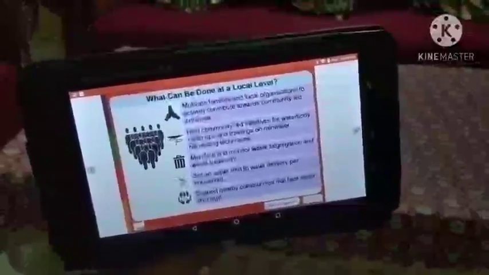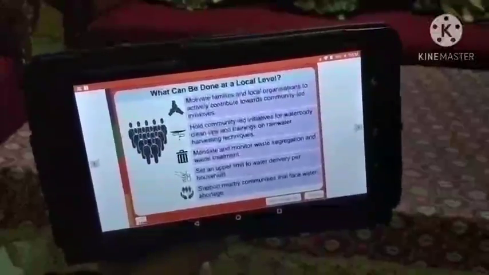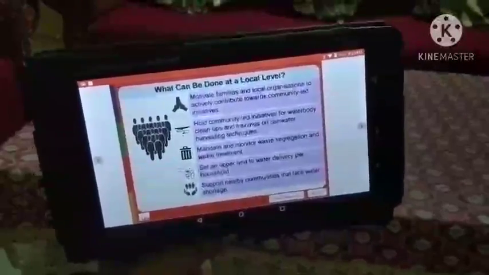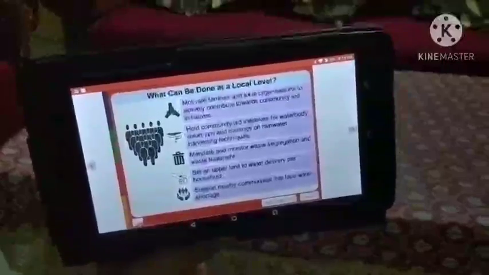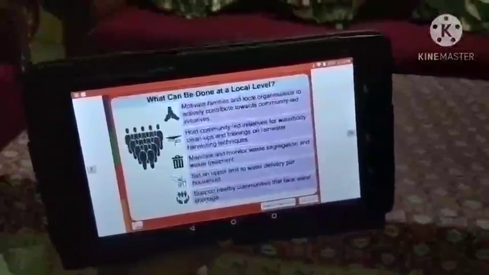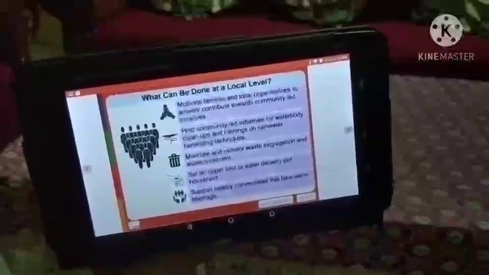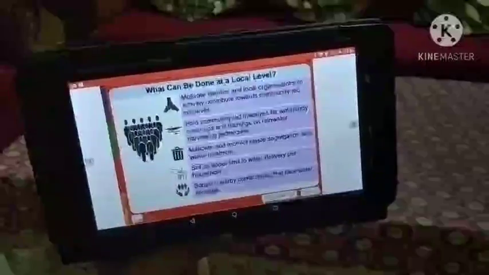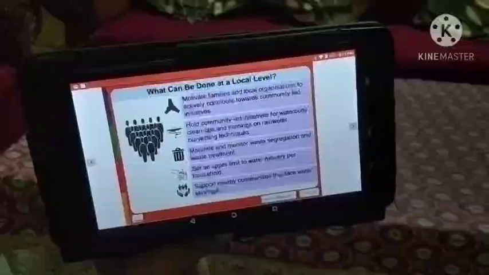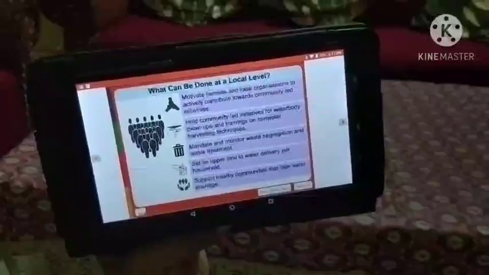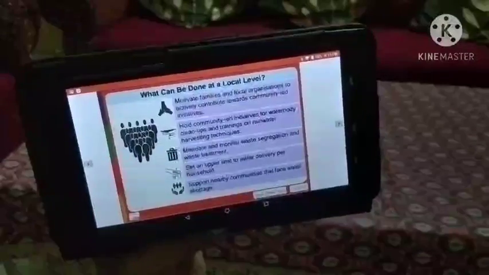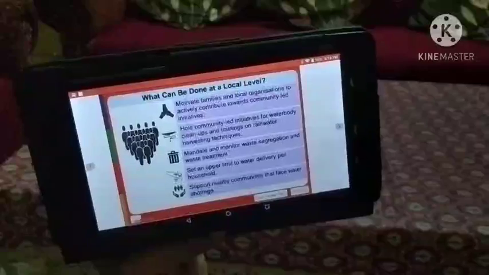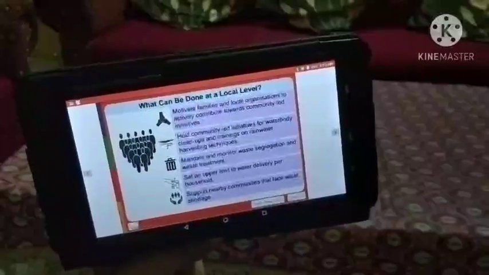Next is mandate and monitor waste segregation and waste treatment. Next is set an upper limit to water delivery per household. Next is support nearby communities that face water shortage.